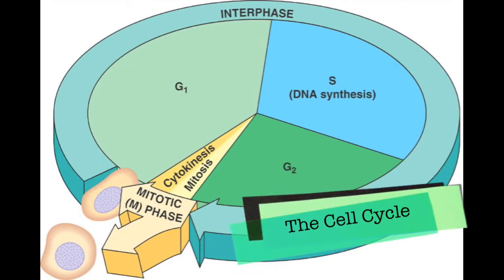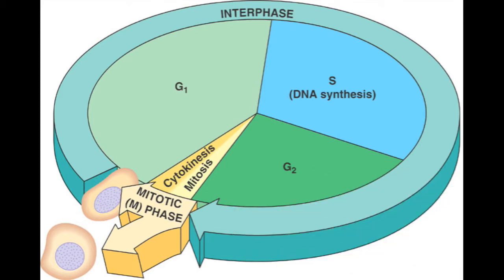The cell cycle is a series of events that take place in a cell leading to its division and replication. For the most part, the cell is in interphase. Only for the last few parts of the cycle does the cell take part in mitosis and lastly cytokinesis.